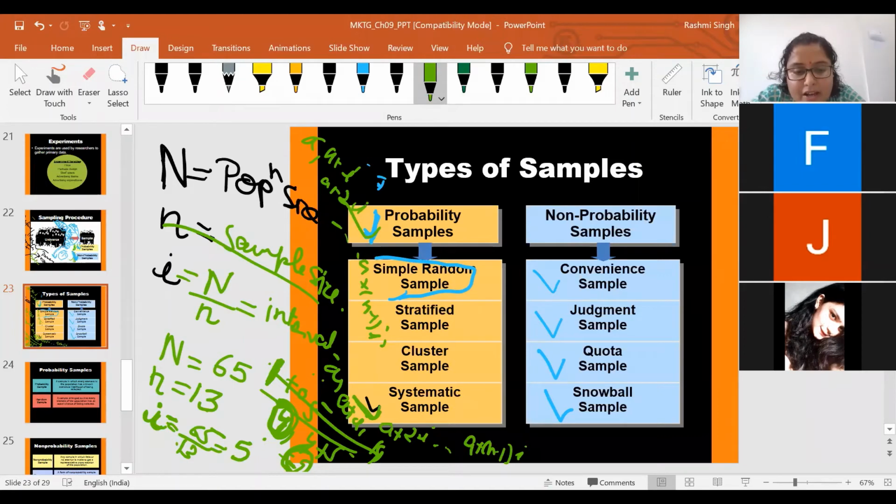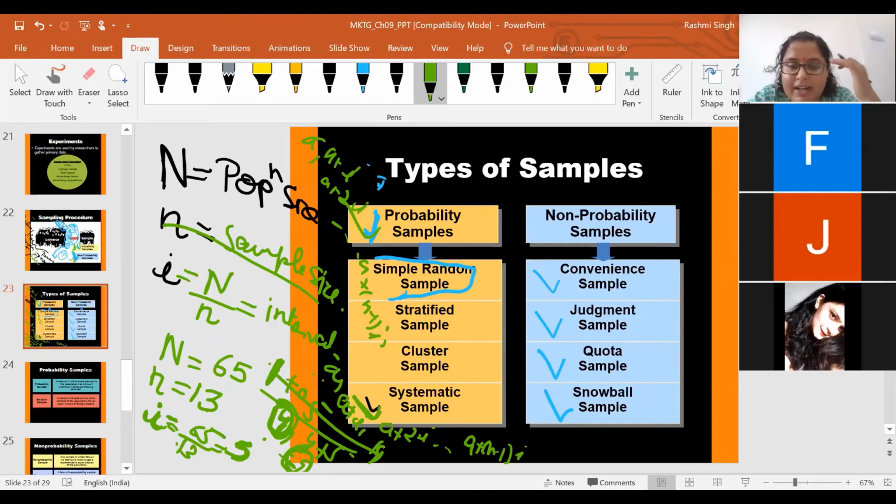Now I said you have to choose one number. When I is equal to 5, or suppose in some case I is 3, then you have to choose any one number from 1, 2, 3. Suppose in some cases I comes to 10. So you have to choose one number.